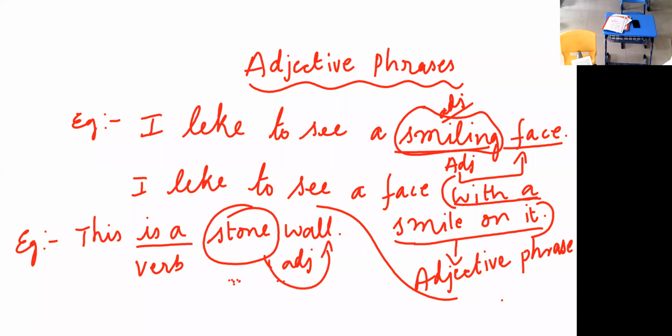Stone wall. Okay, this is a stone wall. This is an iron wall. Clear? Okay, now make this sentence into an adjective phrase. Make it fast.